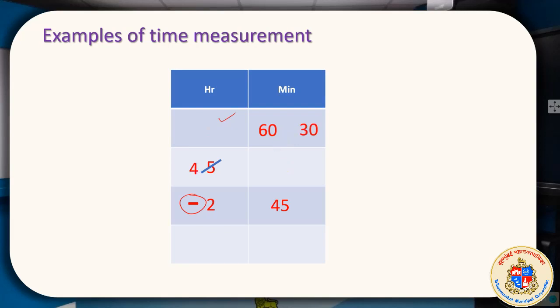Earlier it was like this. We decided to take 1 hour from 5. Naturally it became 4 hours. That means 1 hour from 5 means we got 60 minutes. We will add 60 minutes to the already existing 30 minutes, and we got 90 minutes over here. This became 4 hours. From that 90 minutes we will now subtract 45 minutes.